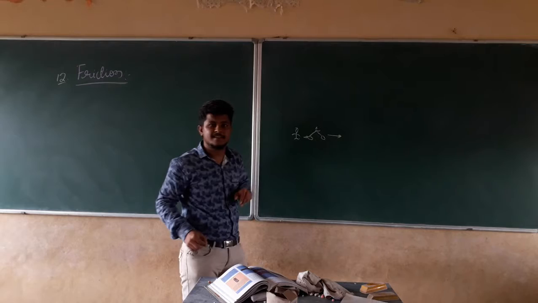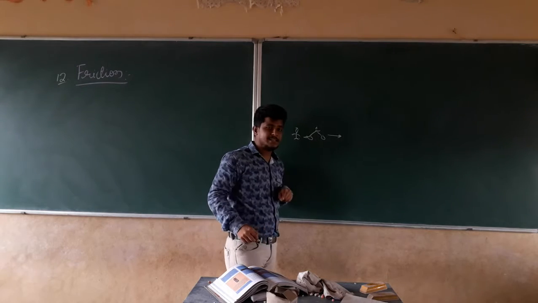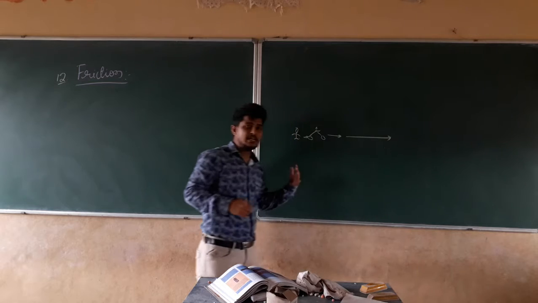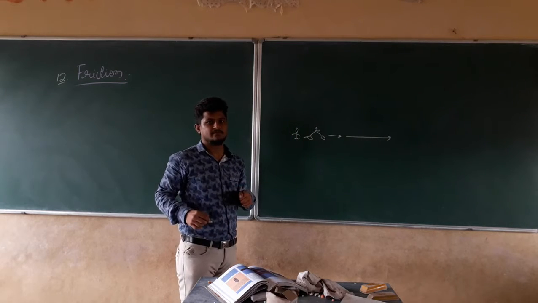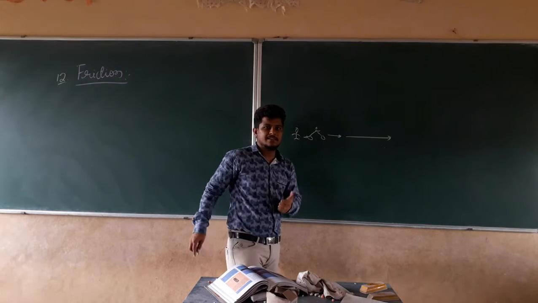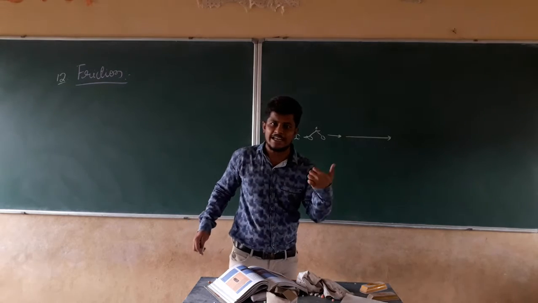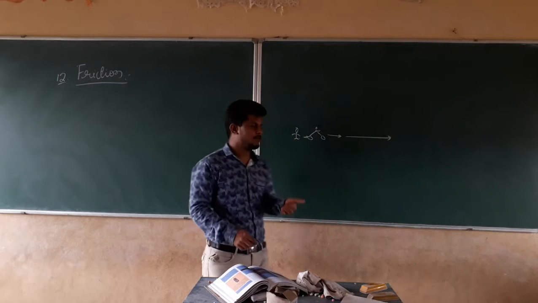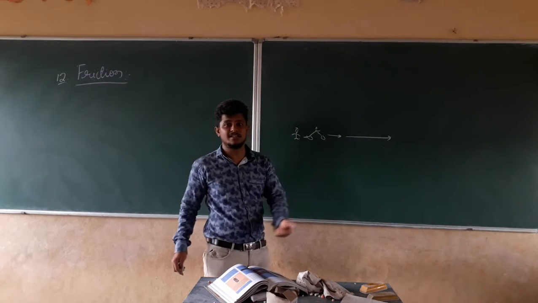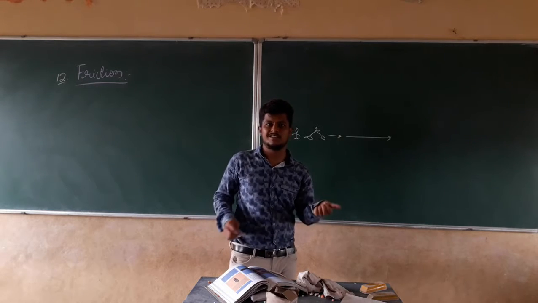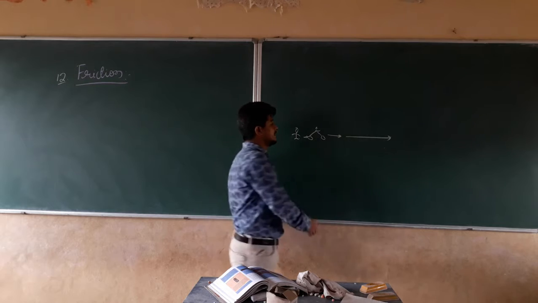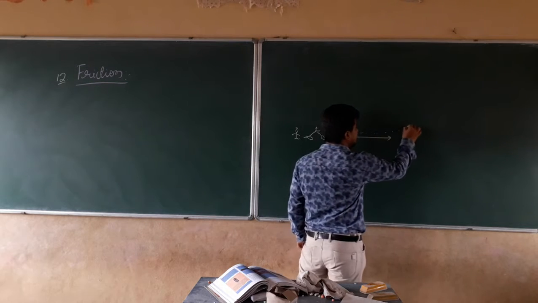What will happen to the bicycle? The bicycle starts to move in this direction only, in the straight direction. What will happen to the speed of this bicycle? The speed of the bicycle is going to increase, and the direction of the motion will continuously be the same. It is going to continuously move in this direction.